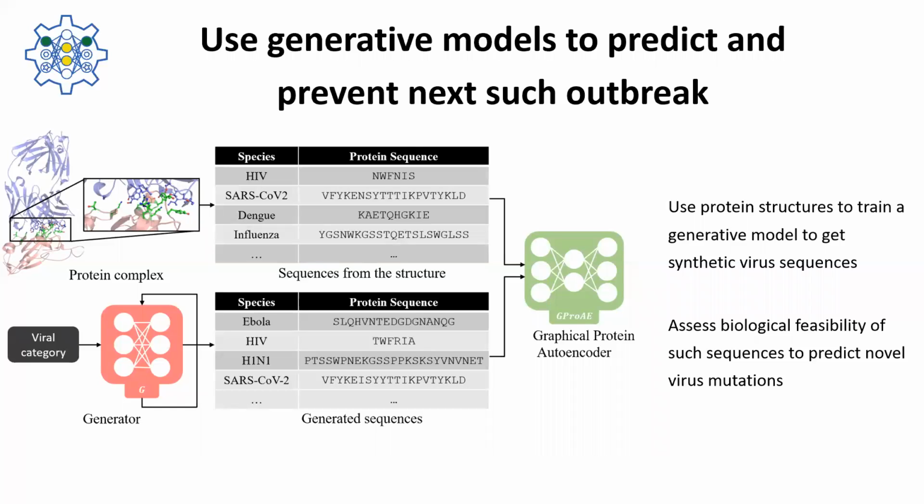To validate these sequences for their biological feasibility, we have also developed a novel graphical protein autoencoder. This allows us to incorporate a strong sense of biology to our predictions based on the collected data. Such a model can be used to explore the mutation space of virus, and an exhaustive search can hint at the next potential viral outbreak.